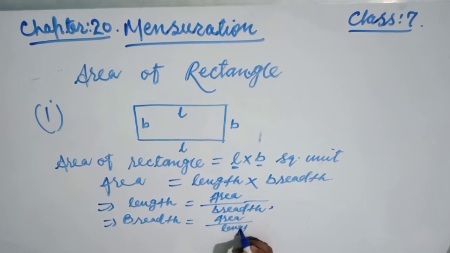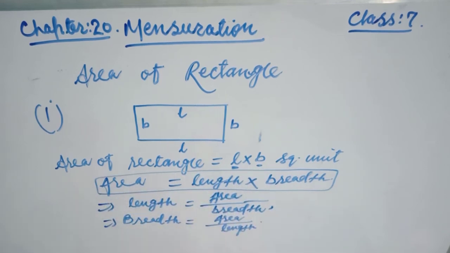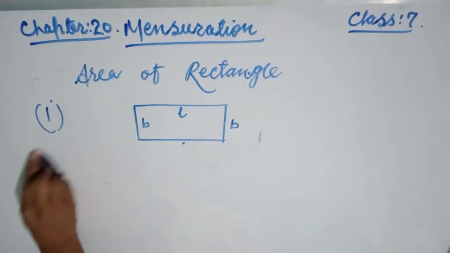Okay, I hope you will be clear. Now only, friends, we have to remember this: area is equal to length into breadth. Okay, we use this formula and find out the solution of the given questions. Okay, now see the next point.